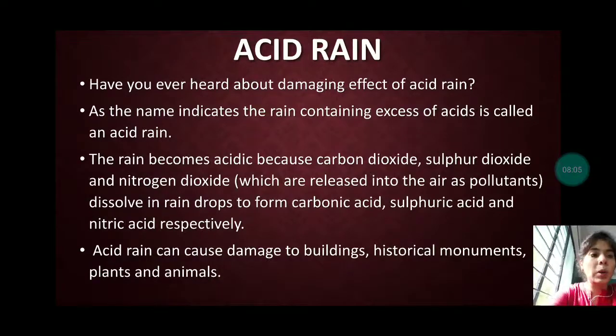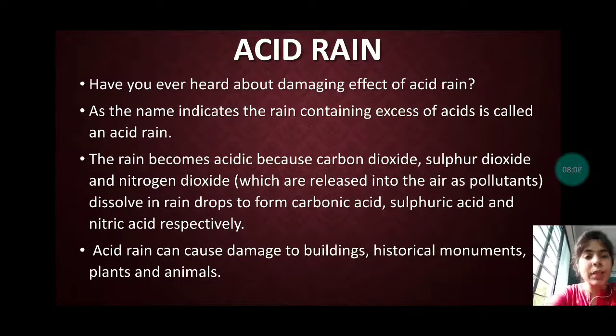Now let us talk about acid rain. If you have ever heard about the damaging effect on the monuments or the outer walls of the houses, उनका जो कलर डल हो जाता है, or the color changes, that is due to the acid rain. Nowadays the Taj Mahal is also going from white to a little pale yellow. That is due to the acid rain. Now let us see what acid rain is.